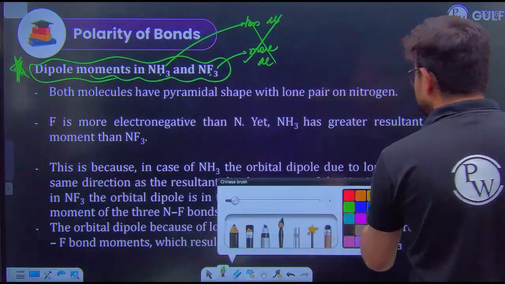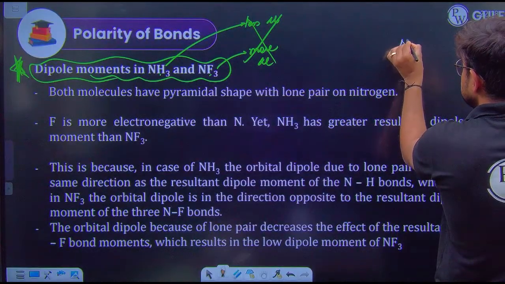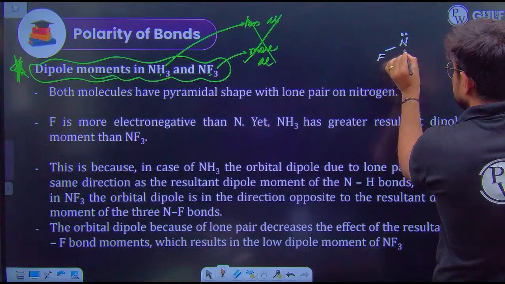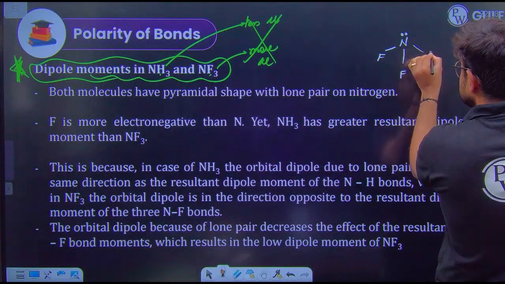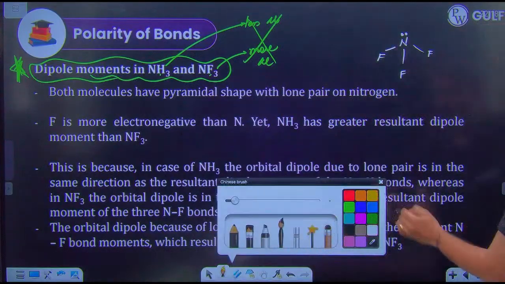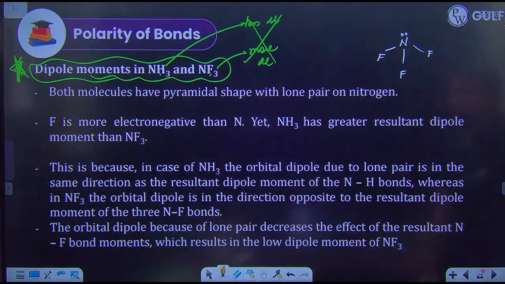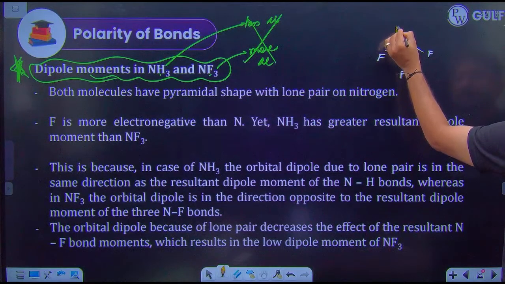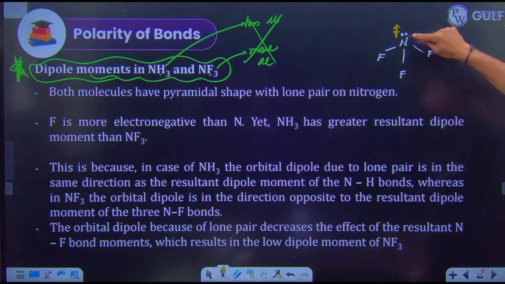Why? Just observe, nitrogen has a structure like this, with fluorine, fluorine and fluorine. Now guys, you all know that there is a lone pair of electrons, so an electron cloud is here, I mean the electrons are here, so you will see a negative charge here.